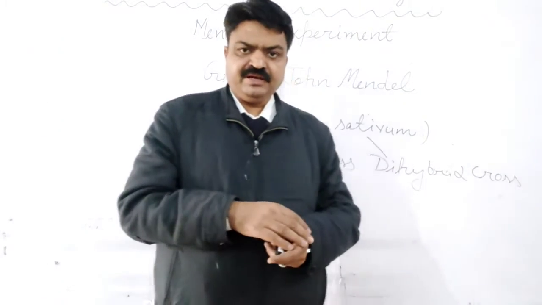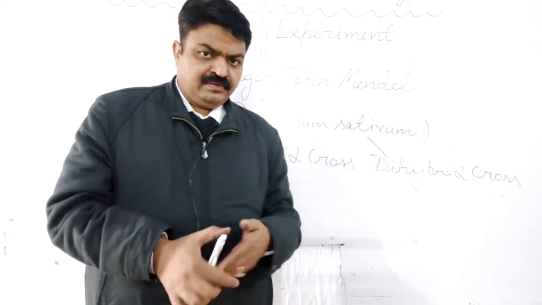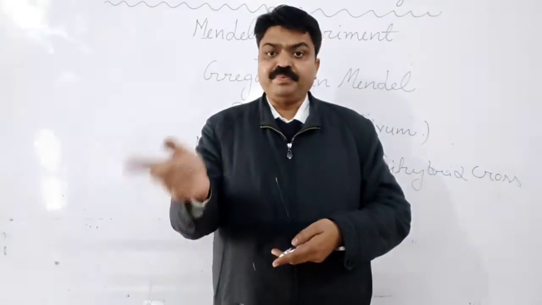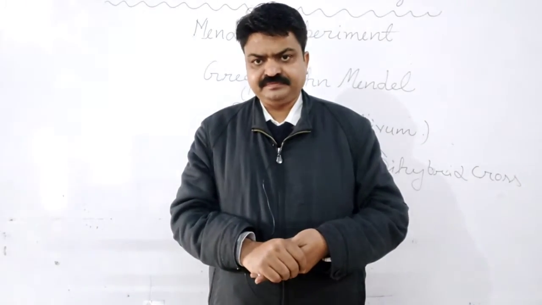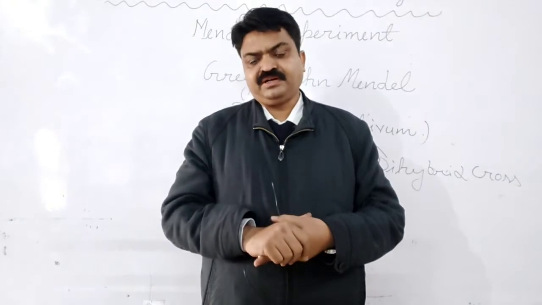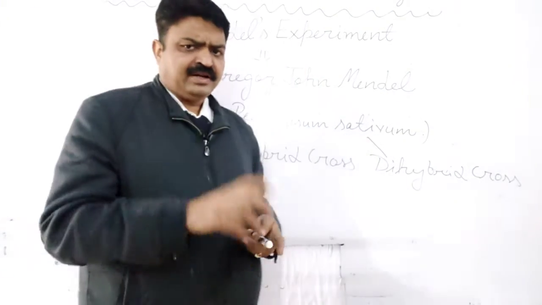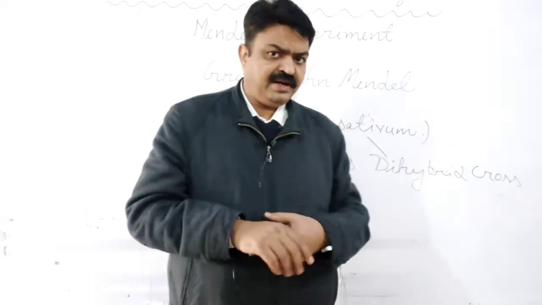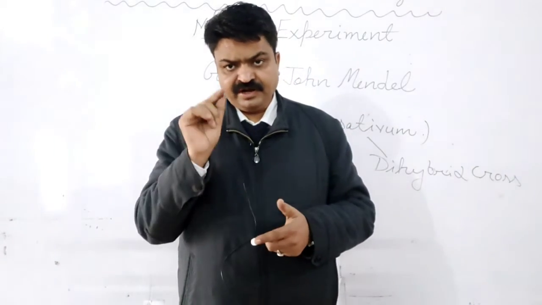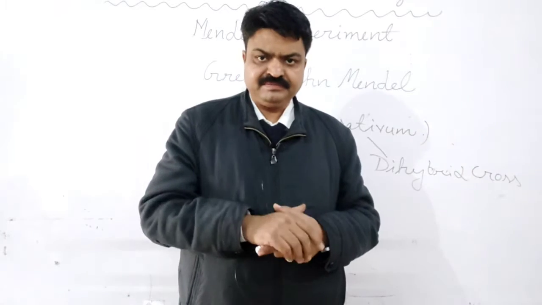Now, what is the dihybrid cross? It is the experiment, students, that deals with two pairs of contrasting characters. The monohybrid experiment deals with one pair of contrasting characters, like the character he selected at that time: the height of the plant. Height of which plant, students? Pea plant.